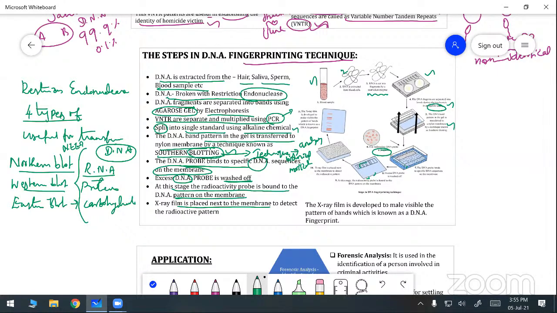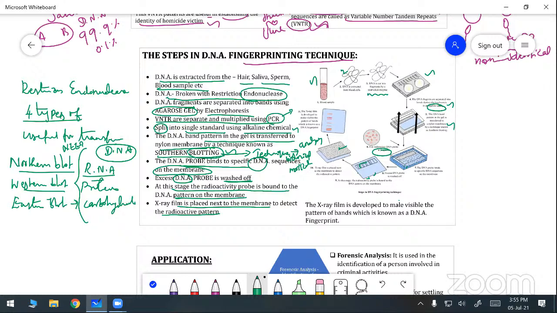Next, the X-ray film is placed above. This X-ray film is placed next to the membrane with the radioactive pattern, so as to detect the radioactive pattern. Now the X-ray film is developed.